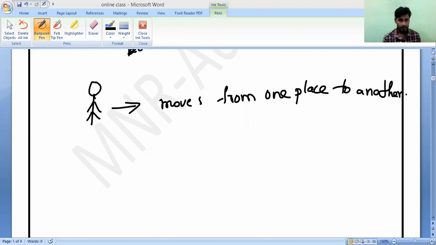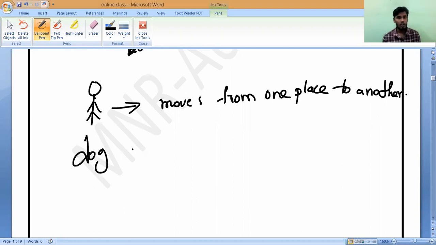And if you take, suppose, Sanath, he has an animal, a dog. Correct or not? So what will happen? Is the dog always in the same place, or does the dog keep moving here and there? Is it yes or no? The dog will always move here and there. Yes. So if we take a dog, the animal, it will always move here and there.